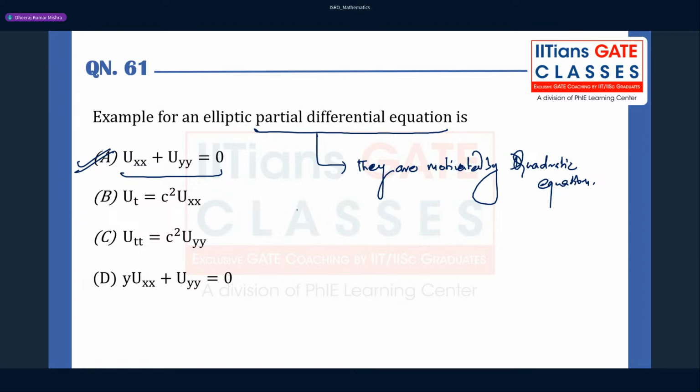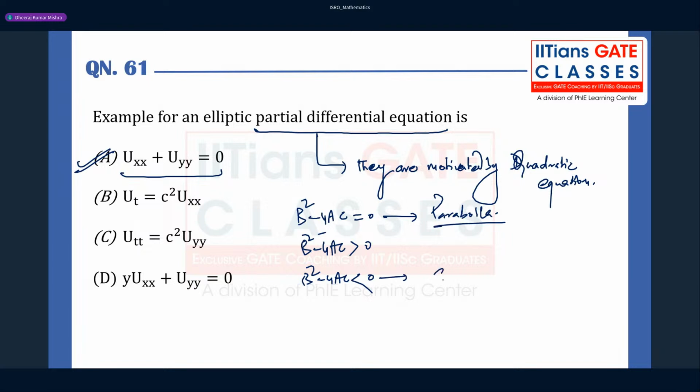You have to always find b square minus 4ac, that is nothing but the discriminant. It can be 0, b square minus 4ac can be greater than 0, b square minus 4ac can be less than 0, right? So in this case it is nothing but the situation called parabola, right? This is very important. In this case, the partial differential equation will be elliptic, okay, and in this case it is going to be hyperbolic, you can say.